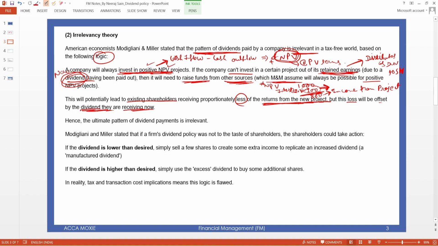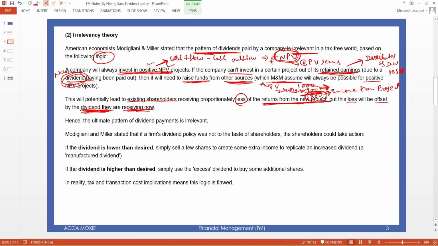So ultimately this offsets your income. If the company does not pay dividend, then this income will increase, but because this is reduced, that's why you received the dividend. So ultimately you received dividend, but you receive the lower income later.